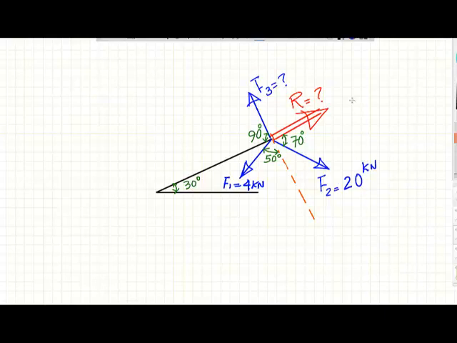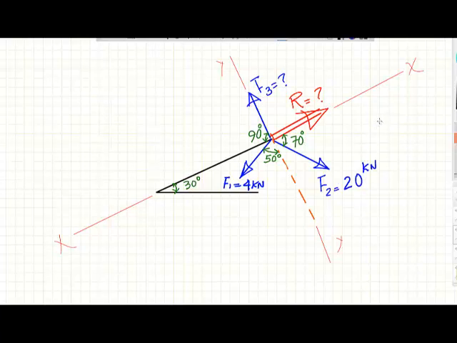Step number one, when we have an inclined surface, it is easy to consider the inclined surface to be the x-axis as follows. So accept this to be the x-axis, and then the one that is perpendicular to this inclined surface will be the y-axis. This will make our life way easier. So as we have done before, what we need to do is to resolve the forces into x and y direction. And of course the x direction in this case will be parallel to the x.